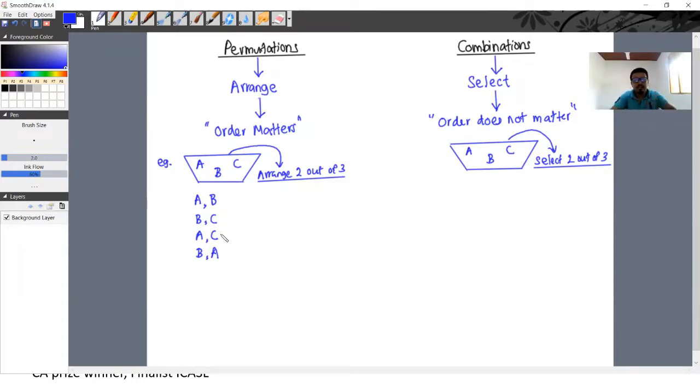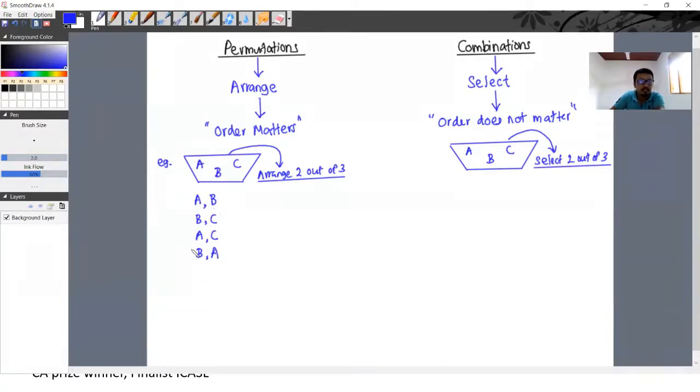Like that way, by changing the positions again, that gives us the option to arrange. B and A. So likewise, what are the other options we have when arranging the stuff? When arranging we consider the order. What we put first, what we put second, that means the order. So first A, then B. That is one option. First B, then A. That is also another option.